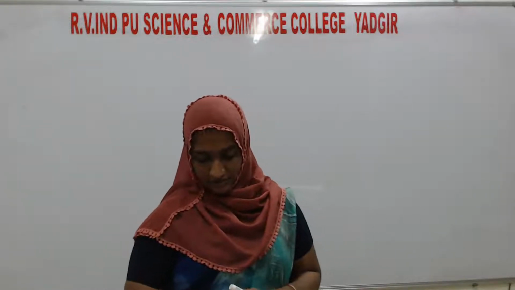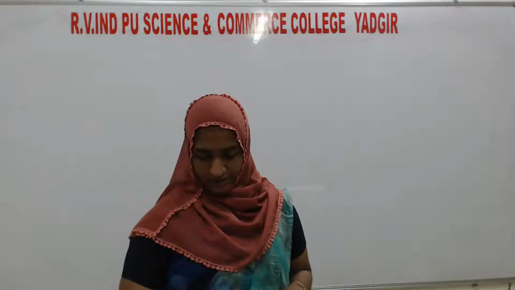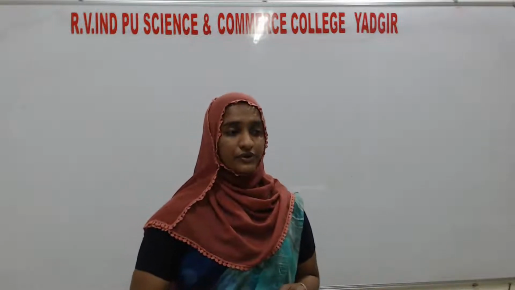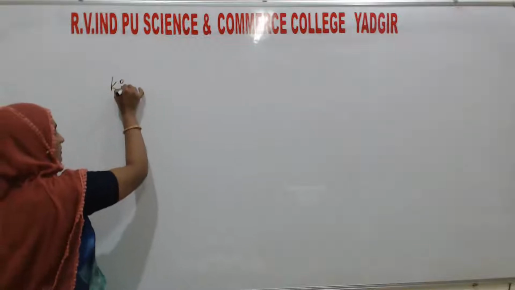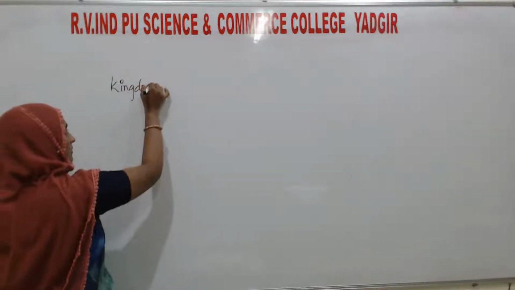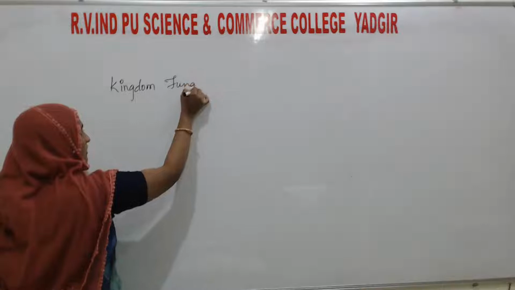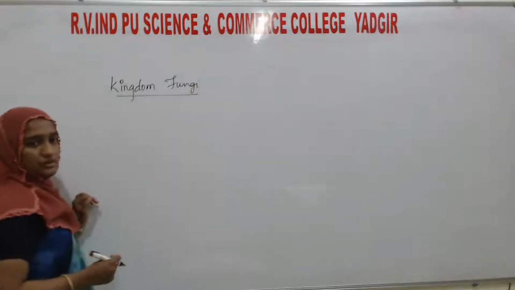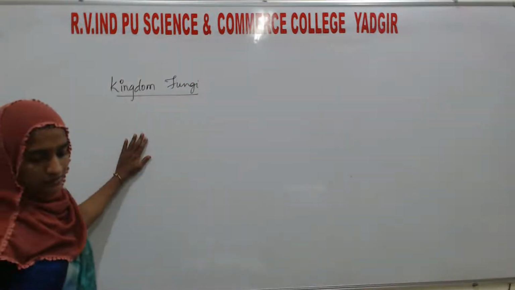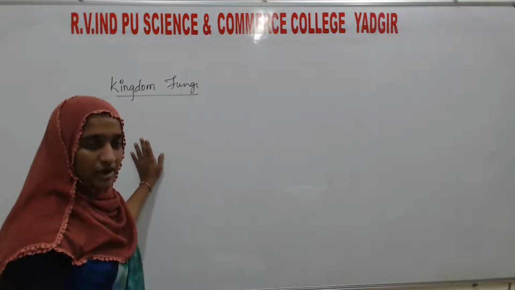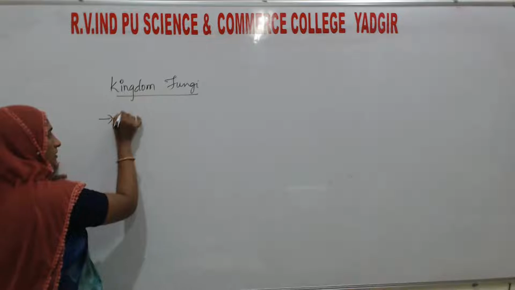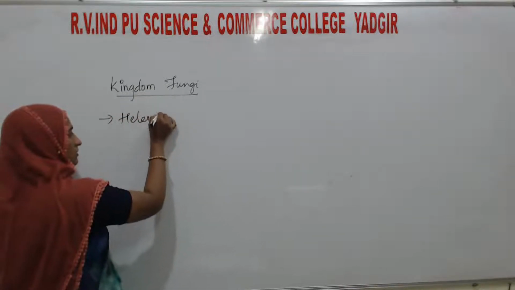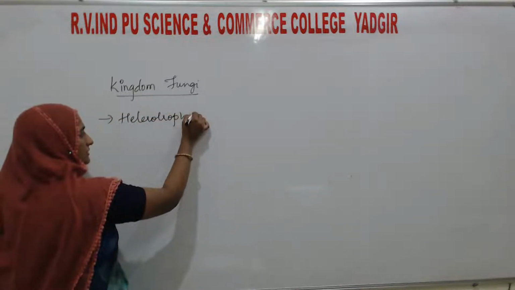In the last part, I have to tell you about their mode of nutrition. Among kingdom fungi, what is the mode of nutrition? Most of them are heterotrophic. Heterotrophic means they are depending on others.